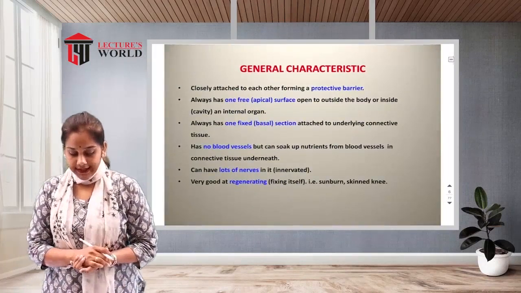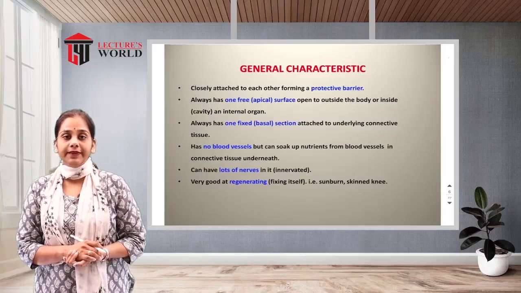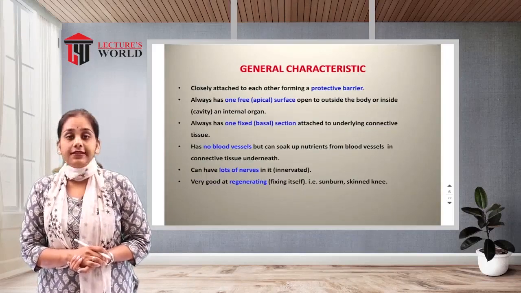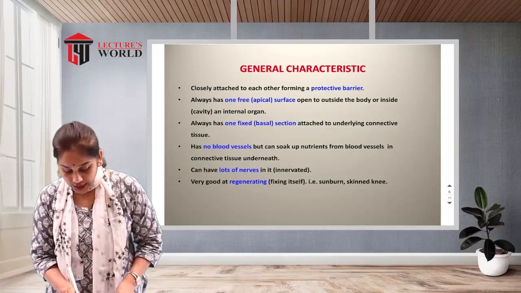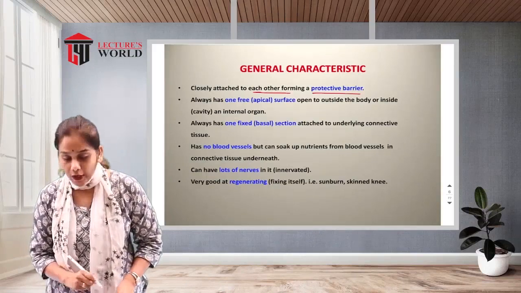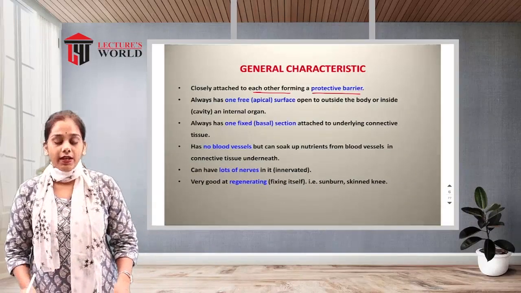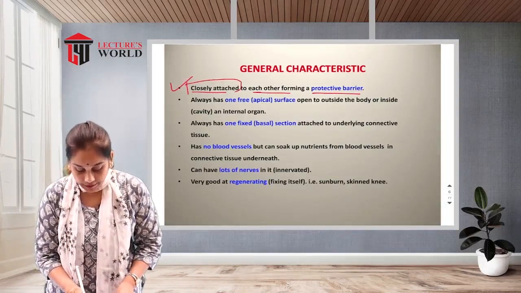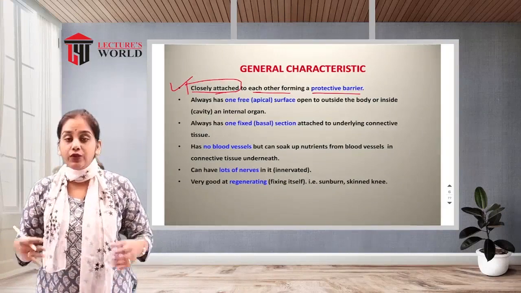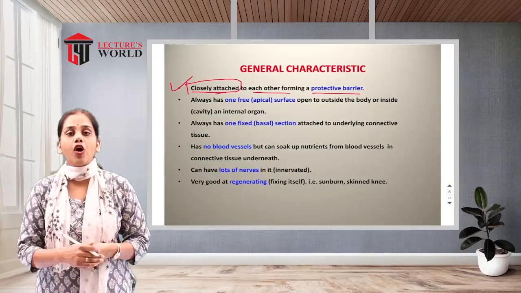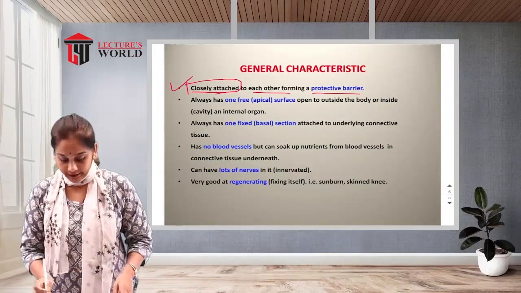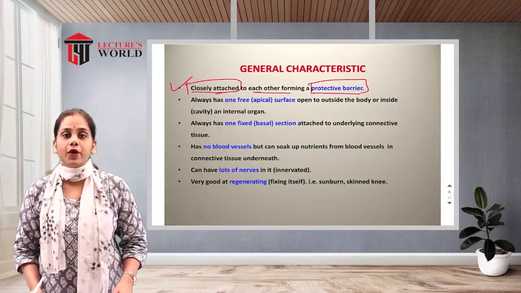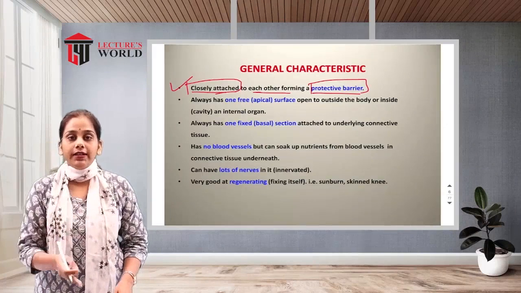Now let us see the general characteristics of the epithelial tissue. The first one is that it is closely attached to each other, forming a protective barrier. Okay, so it is attached closely and forms a lining, which is a protective barrier.